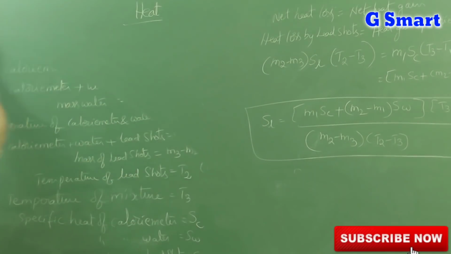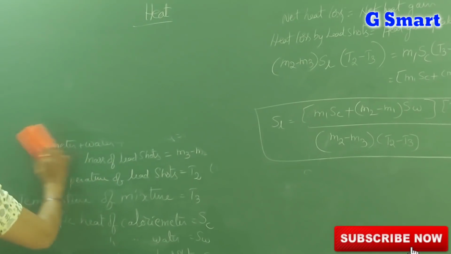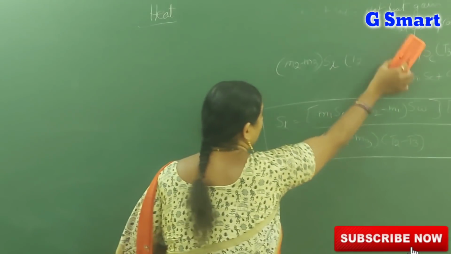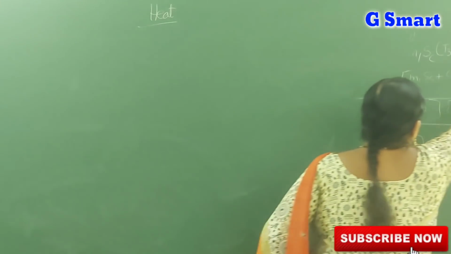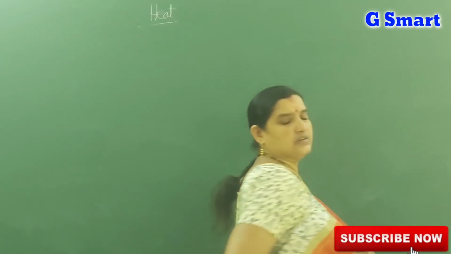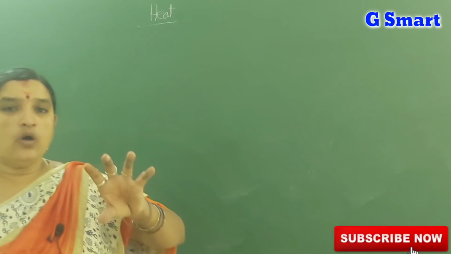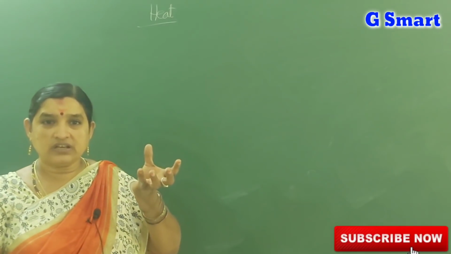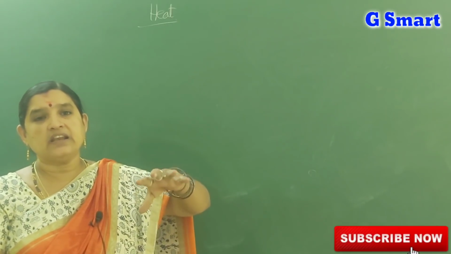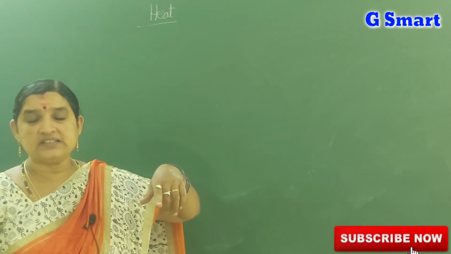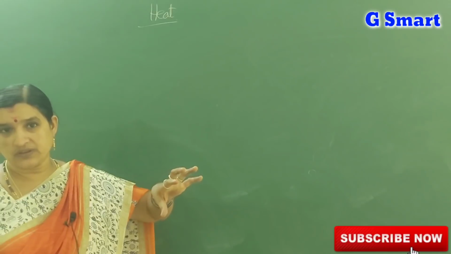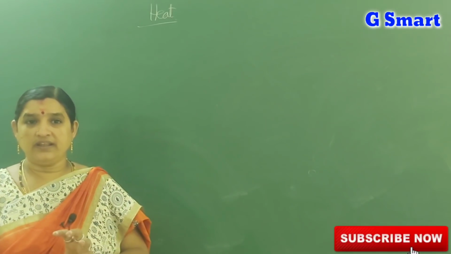Next, specific heat depends upon the nature of the substance. In our daily life, we observe many things related to specific heat. Let us take an example of samosa. You observe that the outer part of the samosa is cool, but inside the curry is very hot, because the ingredients used to prepare the curry have more specific heat than the outer layer of the samosa. That is one example in our daily life.